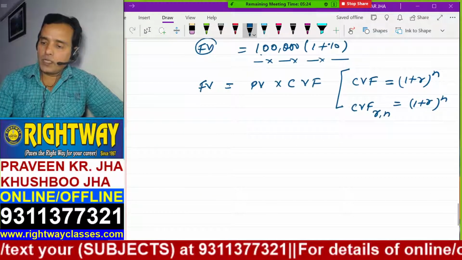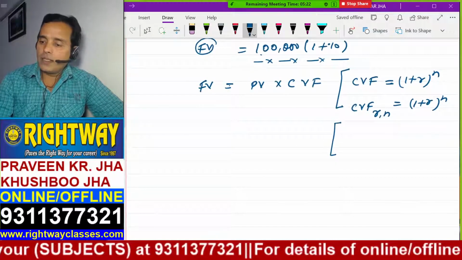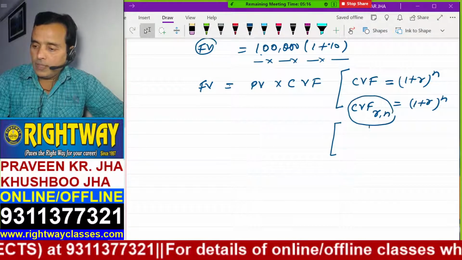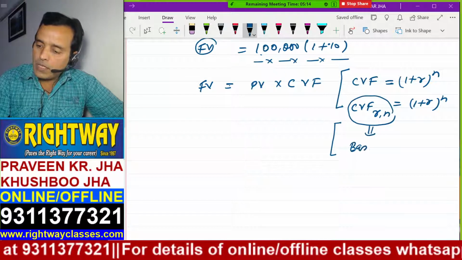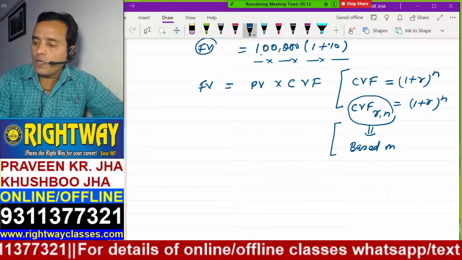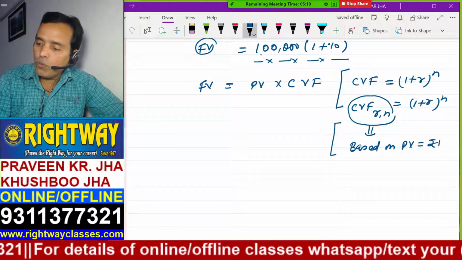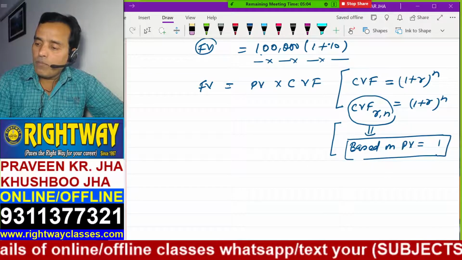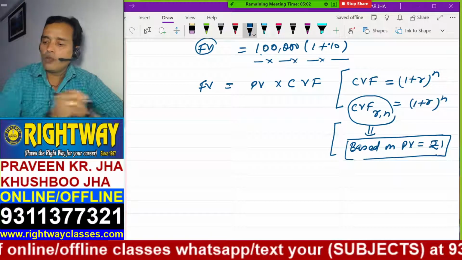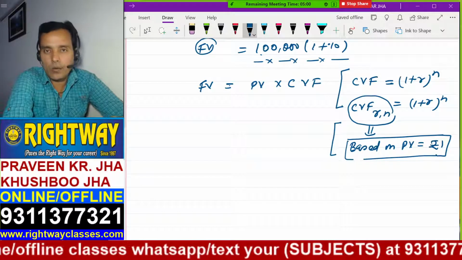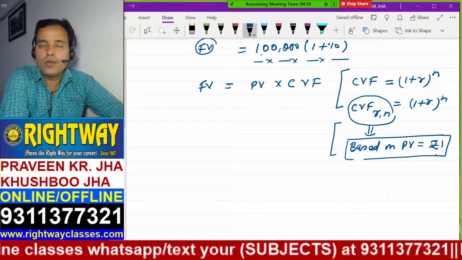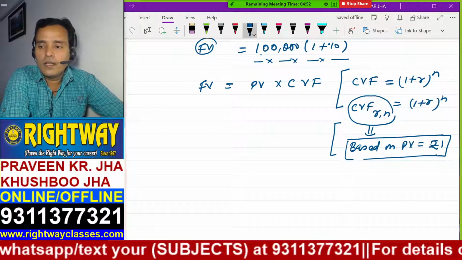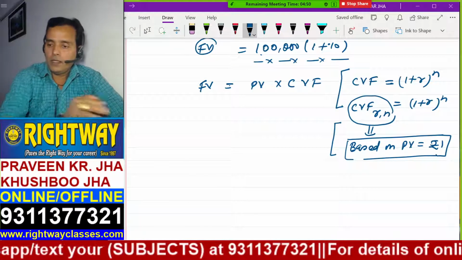Sir, what is this? I am explaining. Suppose that this value is calculated on the basis of present value rupees 1. Please understand, this is a very important point. This value is calculated based on present value rupees 1. Understand?